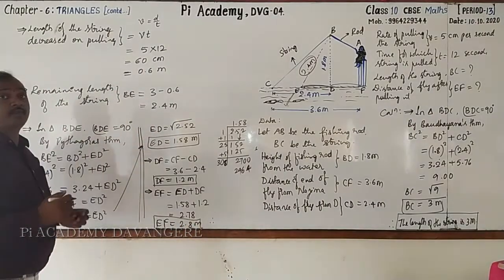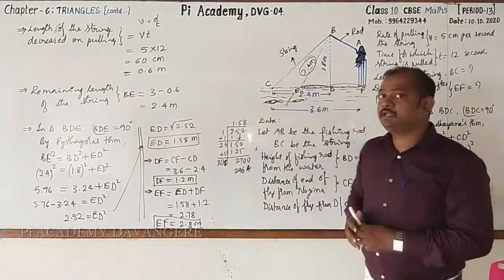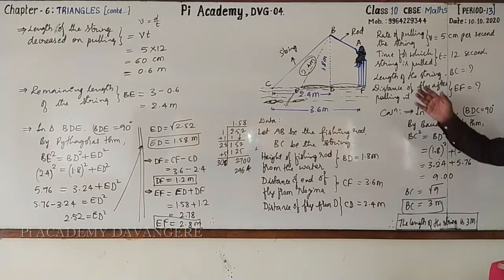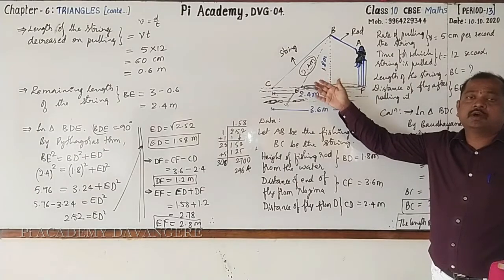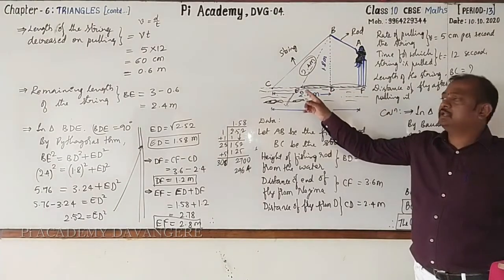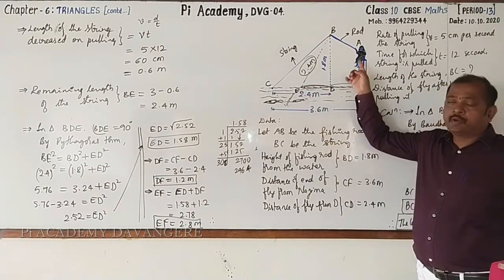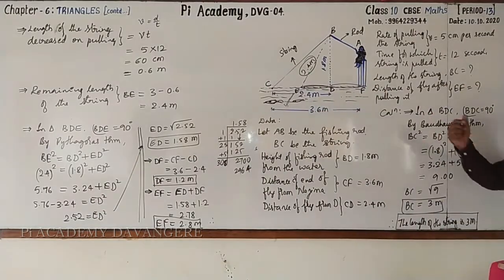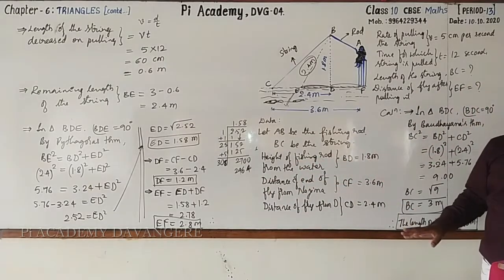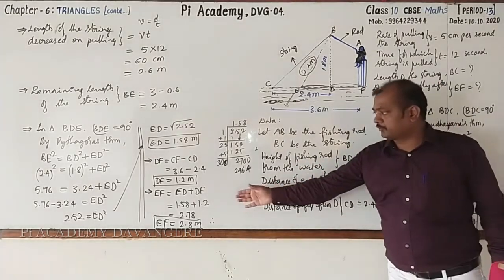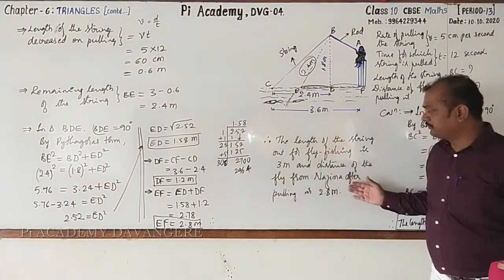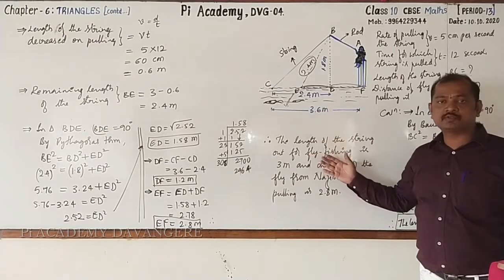Now let's go for writing the conclusion. The first conclusion we have already written. The length of the string which is out of the surface of water is 3 meter, and the distance of the string from Nazima after pulling that in the water is 2.8 meter. Okay, write the conclusion yourself after copying up to here. Here I have written the conclusion of this problem. You just go for checking that.